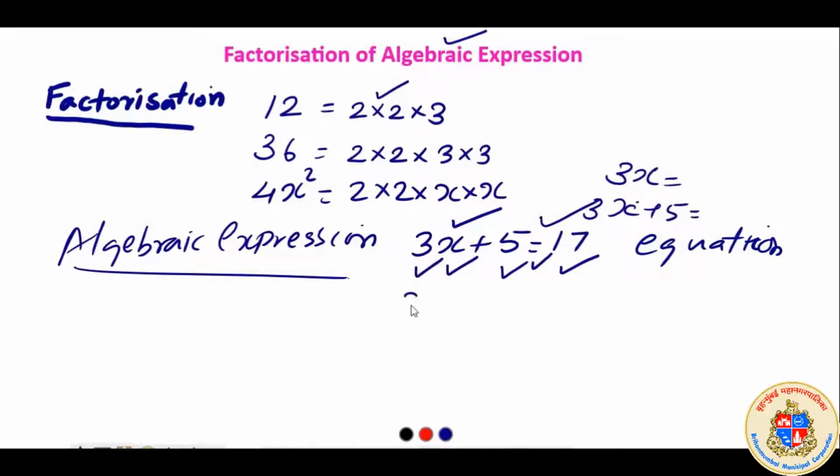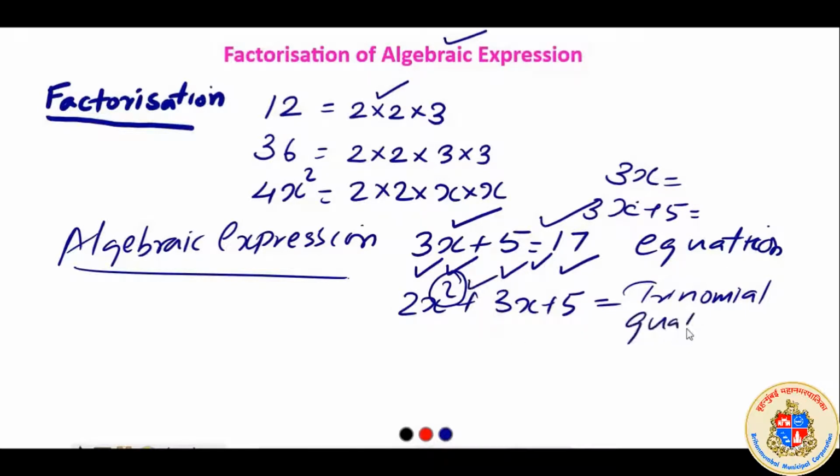Then you studied about 2x square plus 3x plus 5 as a trinomial. Now in future you will be classifying according to the index or the degree of the variable. This is having a maximum index of 2, and we will name it as quadratic trinomial or quadratic expression. All these things you will be studying by class 10. The point over here is algebraic expression is known to you, factorization is known to you.